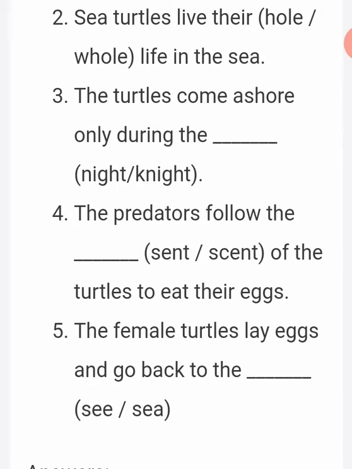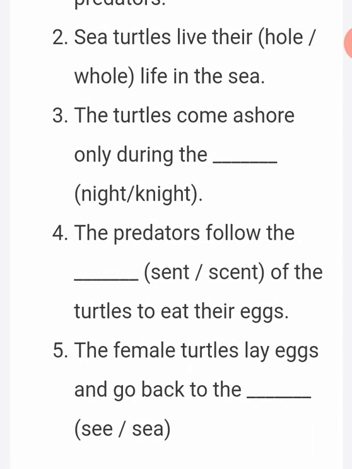Night. The correct spelling is N-I-G-H-T. Fourth one, the predators follow the dash of the turtles to eat their eggs. The correct spelling is S-C-E-N-T. Scent. Fifth one, the female turtles lay eggs and go back to the dash. The correct answer is C. S-E-A.